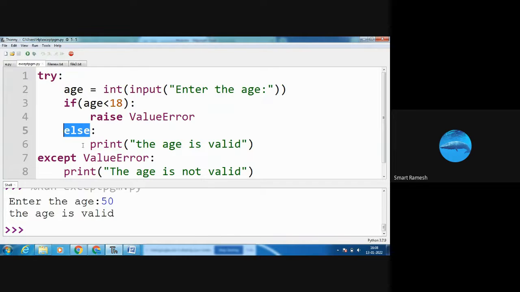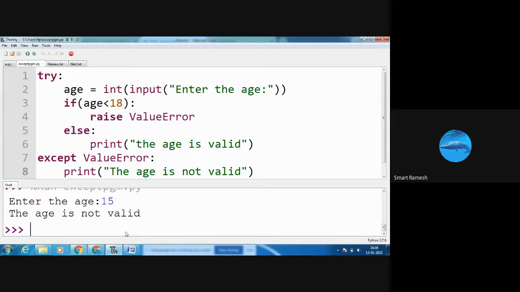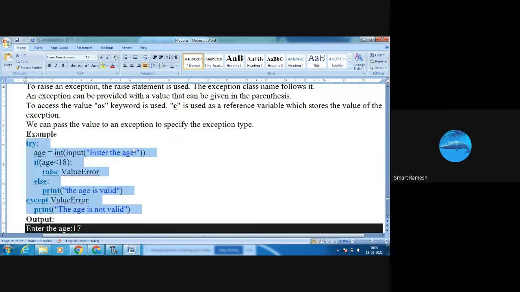Suppose I run the program again. This time I am giving age 15. What will happen? Age, that is 15, is less than 18. Yes, condition true. Condition true means enter into the if block, raise ValueError. See, the ValueError message is "the age is not valid". Check the output: the age is not valid is displayed. Can you understand? Okay.